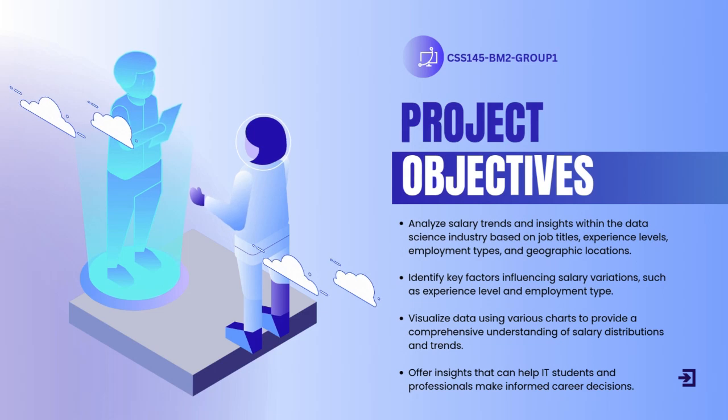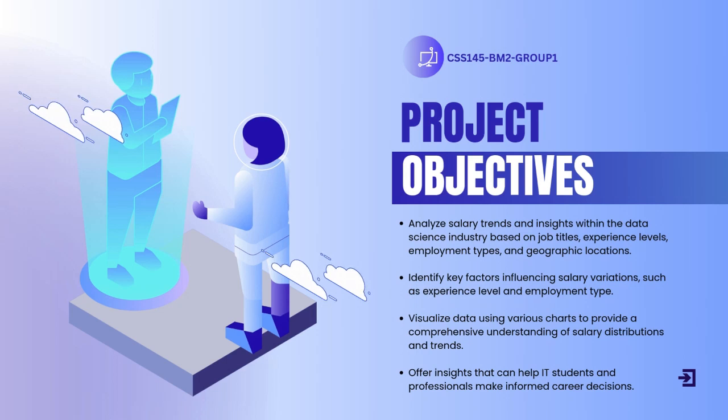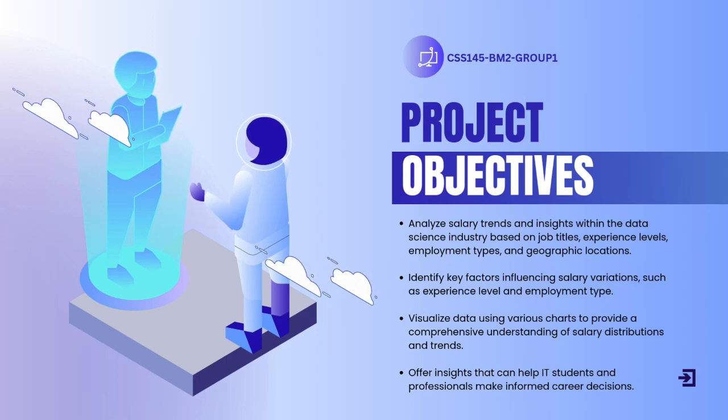So the objective of this analysis: firstly, analyze salary trends and insights within the data science industry based on job titles, experience levels, employment types, and geographic locations. Second, identify key factors influencing salary variations, such as experience level and employment type. Third, visualize data using various charts to provide a comprehensive understanding of salary distributions and trends. Lastly, offer insights that can help IT students and professionals make informed career decisions.